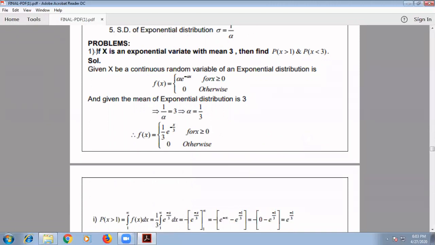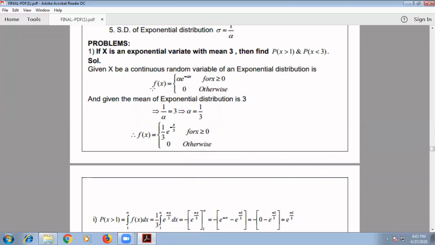So let us take the first problem. If x is an exponential variate with mean 3, then find p of x greater than 1 and p of x less than 3. This is what we need to find out. The given mean value for this problem is 3.